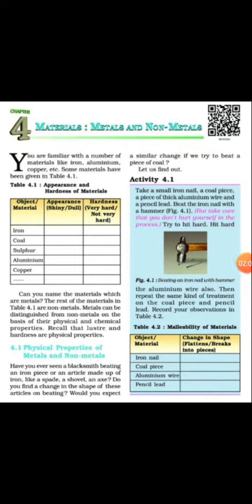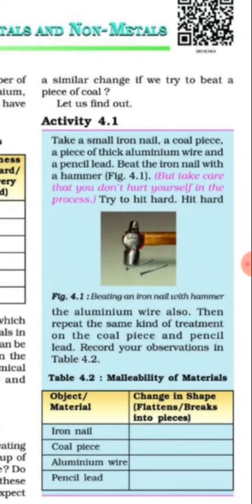Have you ever seen a blacksmith beating an iron piece or an article made of iron, like a spade, shovel or an axe? Do you find a change in the shape of these articles on beating? Would you expect a similar change if you try to beat a wood log? Let us find out through activity 4.1. So let us discuss activity 4.1.